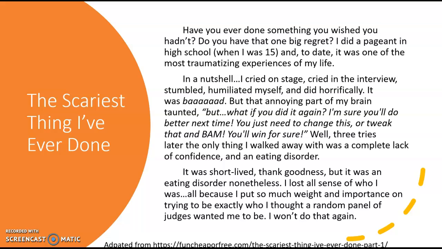And now you have the conclusion, the last paragraph. It was short-lived, thank goodness, but it was an eating disorder nonetheless. I lost all sense of who I was, all because I put so much weight and importance on trying to be exactly who I thought a random panel of judges wanted me to be. I won't do that again. So, when you're writing this essay, think of just keeping it simple, giving enough details so that the reader understands what you're thinking and why. And that's all you really have to do. And remember, I'm going to review your thesis, and the writing tutors are also going to take a look at it.